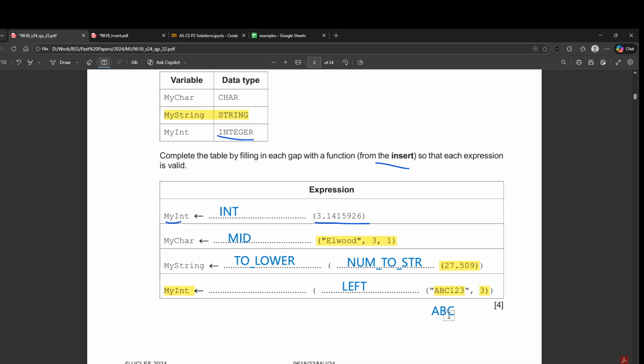So we are applying the left function on it, and then we have to apply another function in order to convert this string into an integer. So in order to do that, we can use multiple functions here, but the most simple one would be using the length function. So what happens is when I apply the length function on ABC, it simply converts it into 3, and this should be wrapped in quotation marks like this.